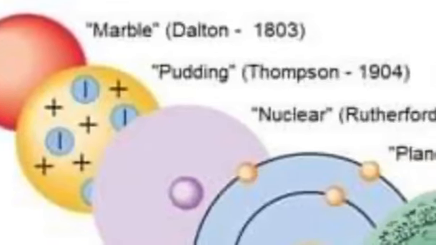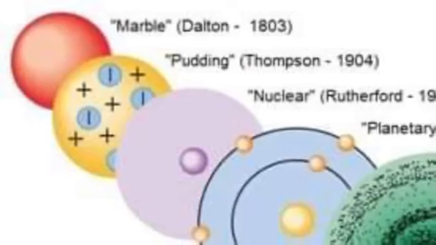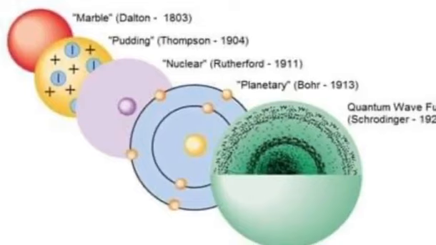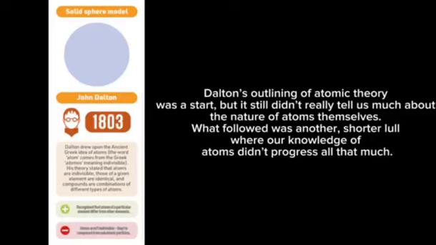Though our graphic starts in the 1800s, the idea of atoms was around long before. In fact, we have to go all the way back to ancient Greece to find its genesis. Dalton's outlining of atomic theory was a start, but it still didn't really tell us much about the nature of atoms themselves. What followed was another, shorter lull, where our knowledge of atoms didn't progress all that much.